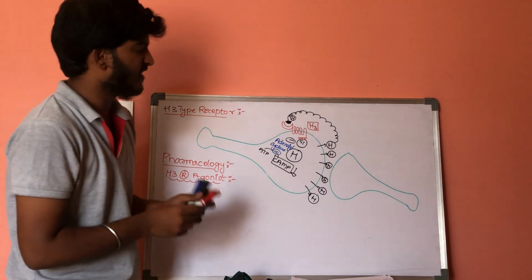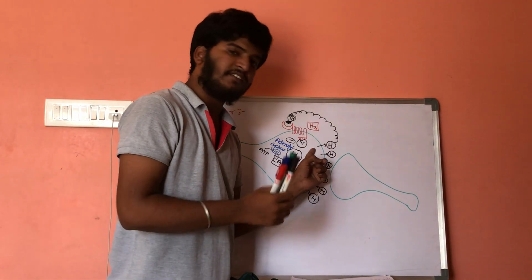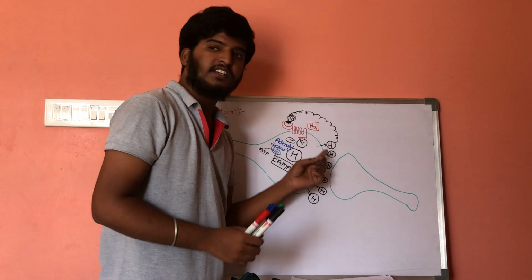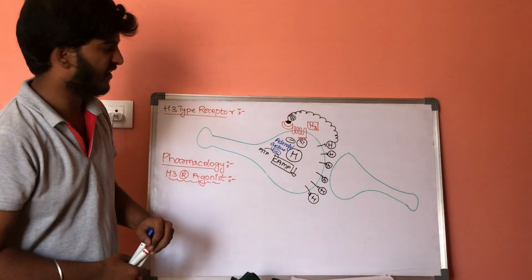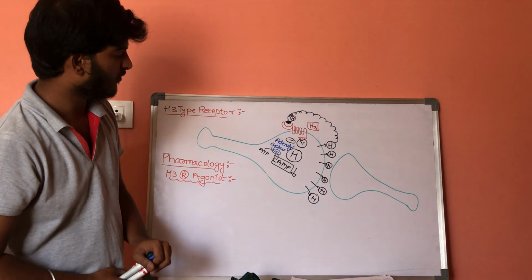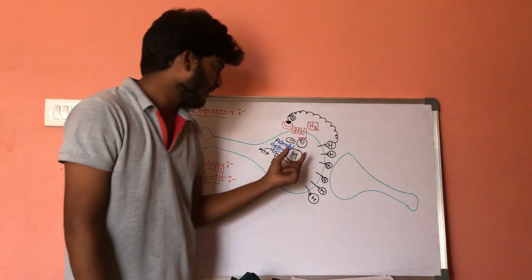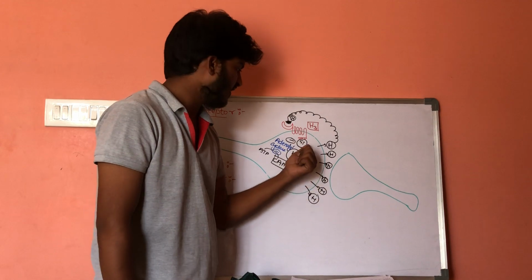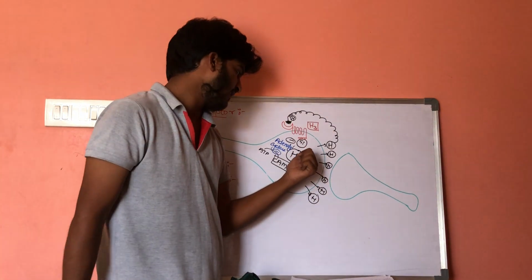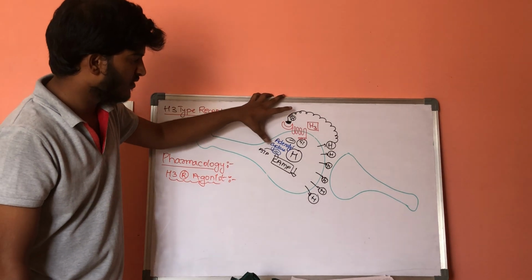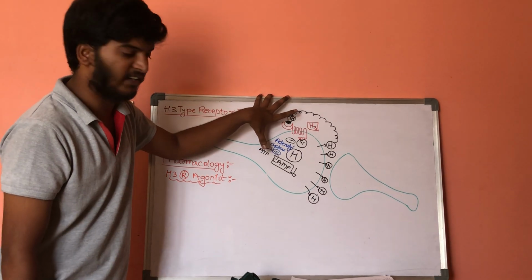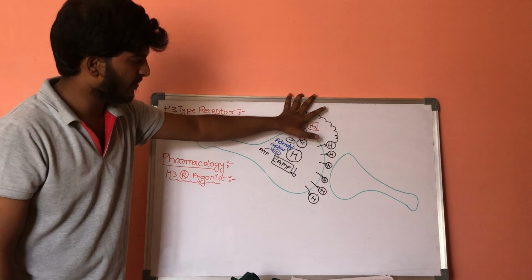Because of the increased H3 receptor action, there is more action of the G inhibitory protein. If the G inhibitory protein is activated, adenylyl cyclase will get inhibited. So cyclic AMP will get decreased, and histamine release will get decreased.